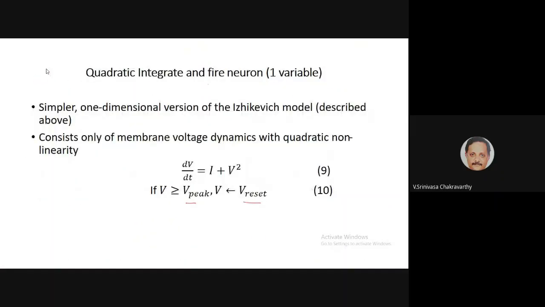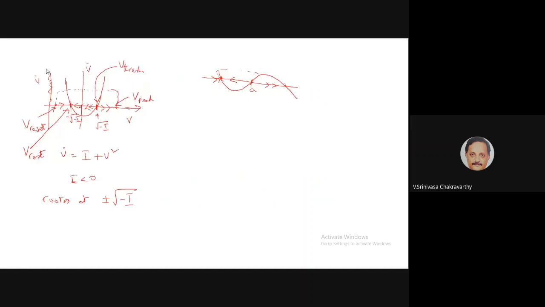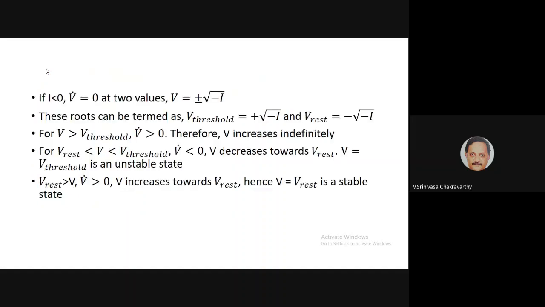In the last class, we looked at the quadratic integrate-and-fire neuron. It's a spiking neuron model, and we have shown that it's a very simple model. There is just one equation with a quadratic nonlinearity and a few parameters like V peak and V reset. Also, V threshold and V resting are implicitly present inside the dynamic equation itself. So the only two parameters are V peak and V reset.